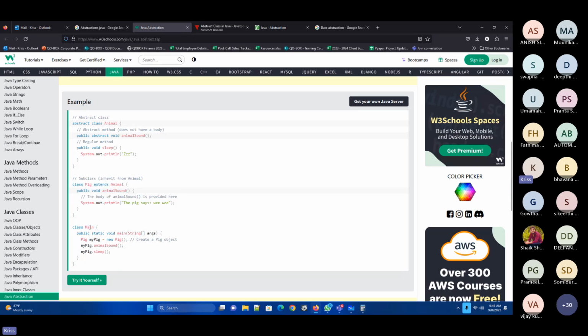And I can create a runner class. Via the runner class, I can call this when I create the object. For example, I'll create the object of pig, and I'm getting this animal sound method and the sleep method from the abstract animal class. So now I'm able to get both. How am I able to get this sleep also with this object?